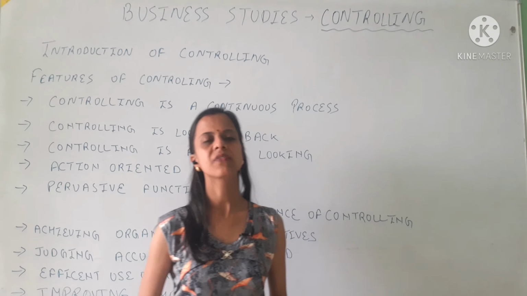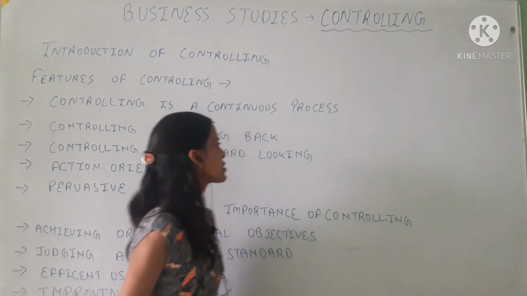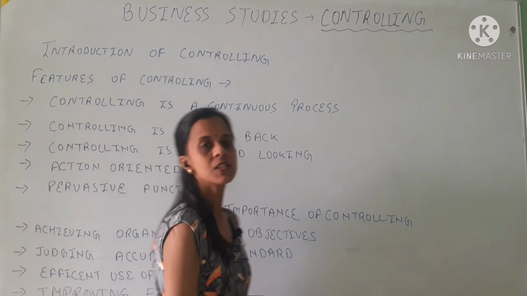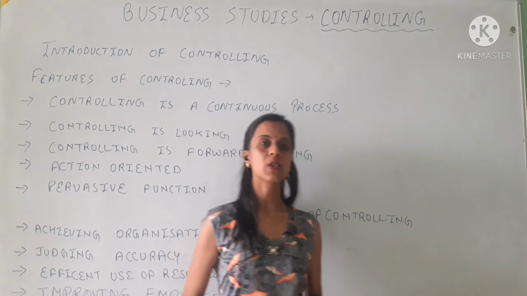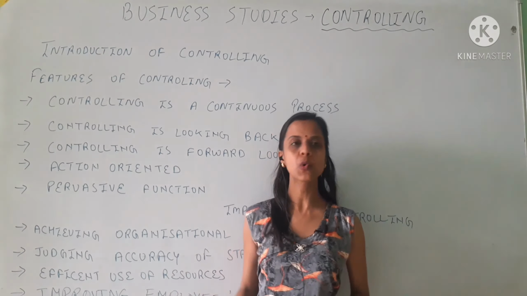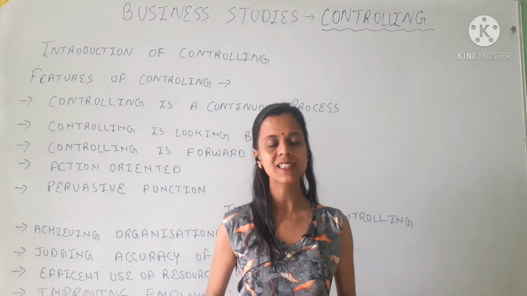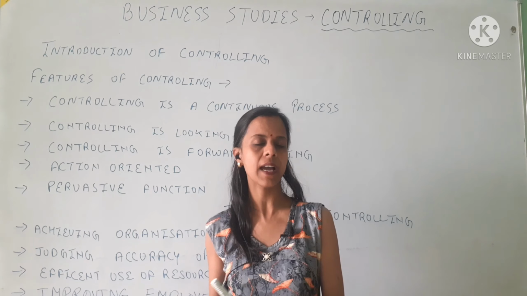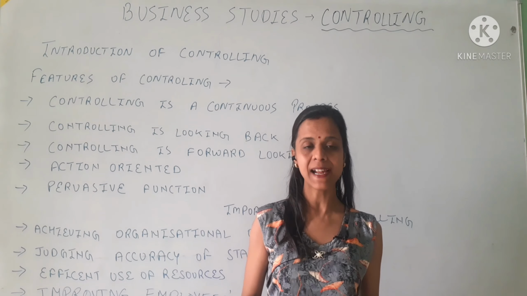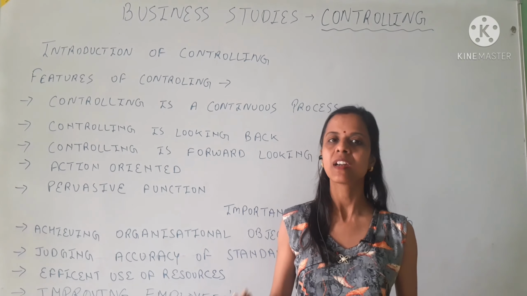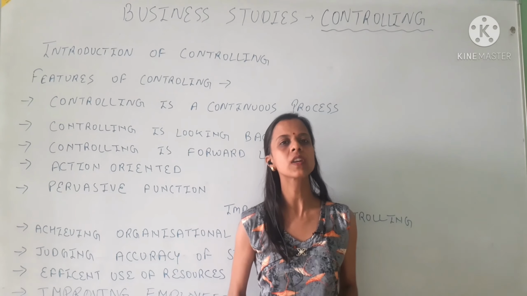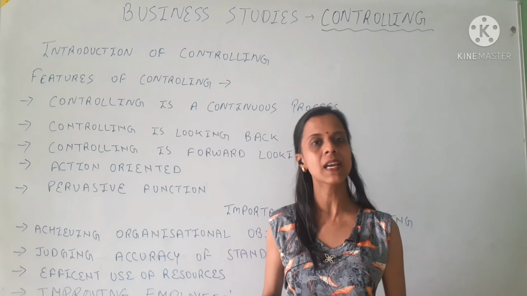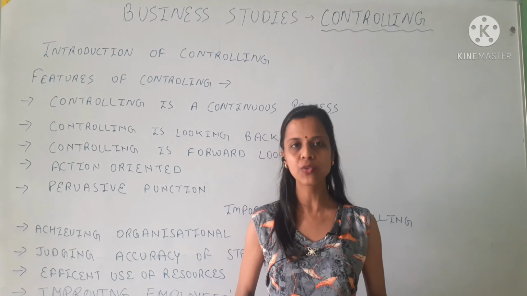Now we will study the features of controlling. The first feature of controlling is that controlling is a continuous process. As I told you in the process, first of all we set standards, then we perform, then we compare actual performance versus standards and try to find out the deviation, and at the end we try to correct them. It means it's a continuous process, and step by step we have to do it.